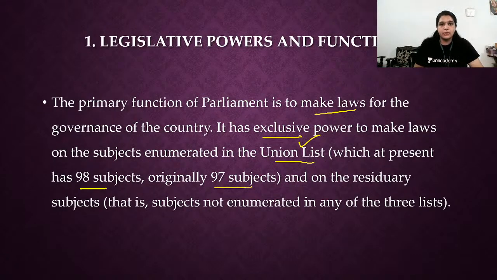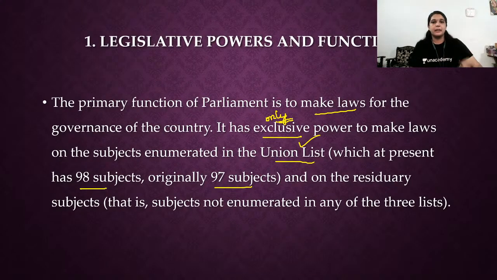What do you mean by exclusive power? Parliament only has the power. In terms of the union list, only parliament can make law, no one else can make law. So that is why we call it an exclusive power of parliament.